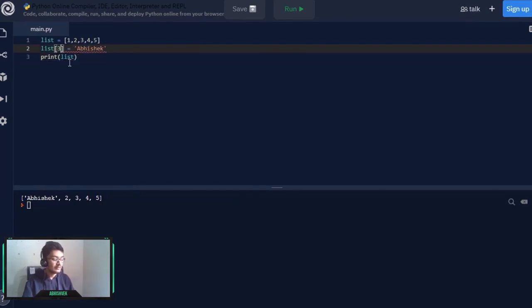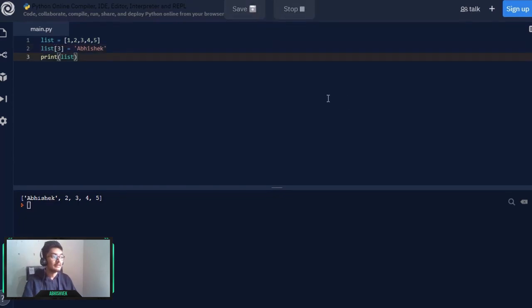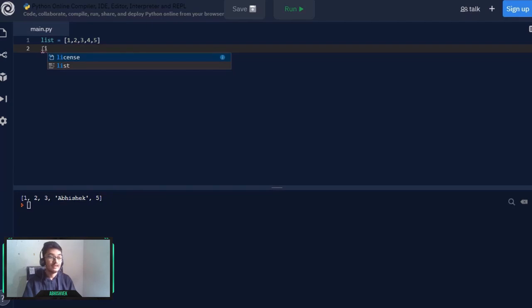Now we can also change the value at the 4th place, which is the 3rd index, and if I run it, it will be changed at the 4th position. You can also slice your list, which is unavailable in the case of tuples as well as sets.